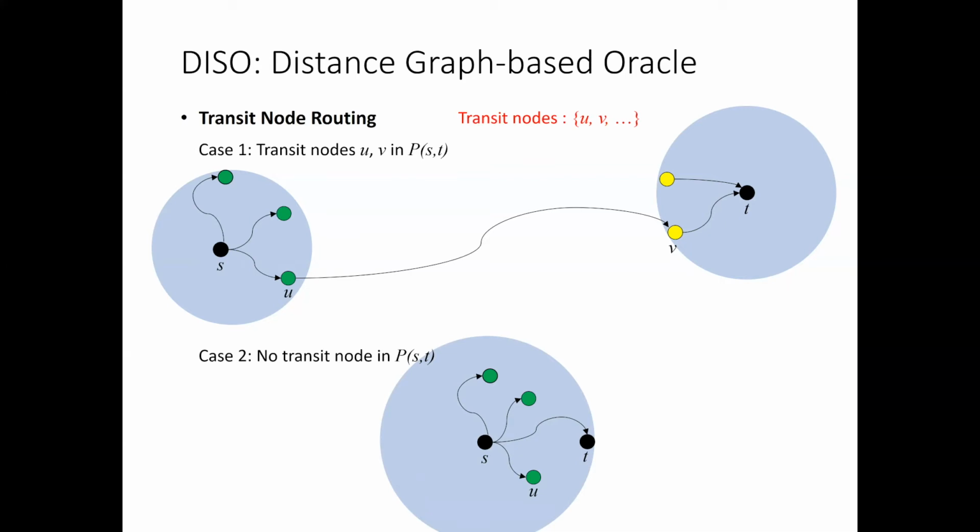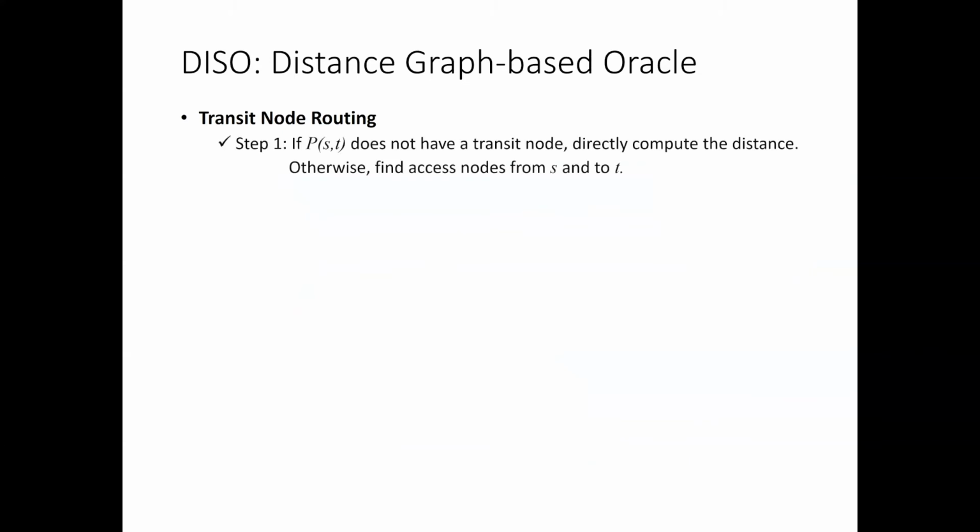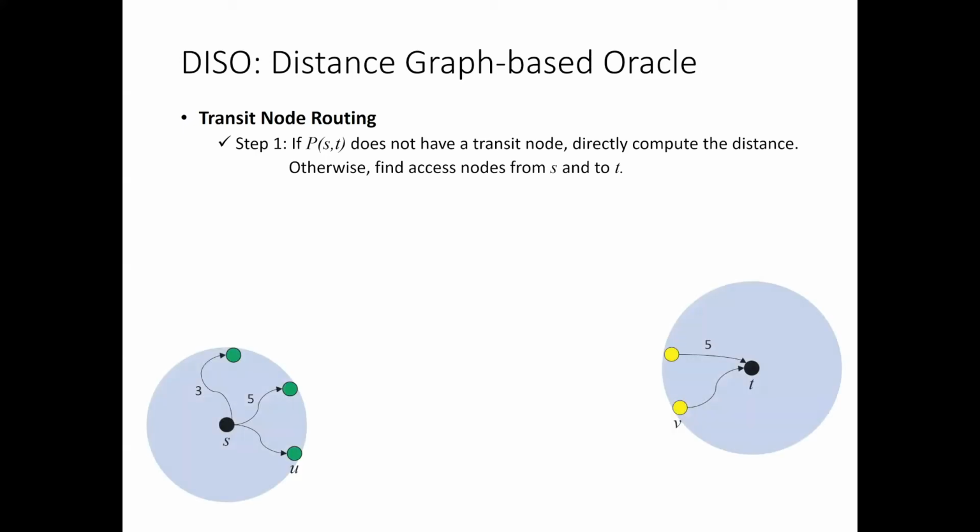This is the basic principle of TNR. This principle is expressed by the following two steps. The first step is that if P(S, T) does not have any transit node, we directly compute the distance by an online shortest path algorithm. Otherwise, we first find access nodes from S and T. A transit node is called an access node from S if there is a path from S to that node which does not include any other transit node. The access nodes for T are similarly defined, but in the reverse direction.